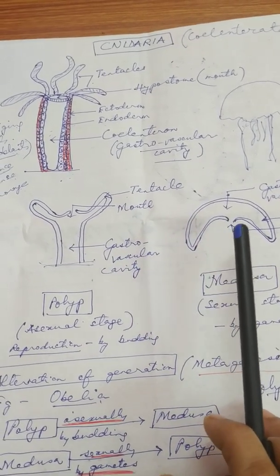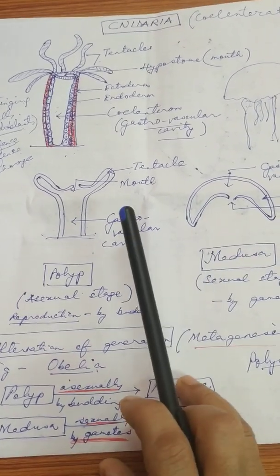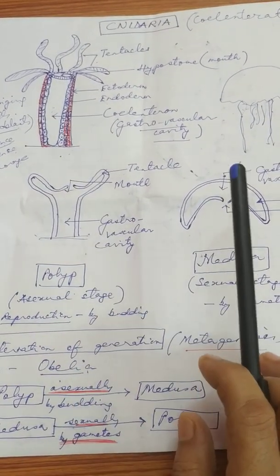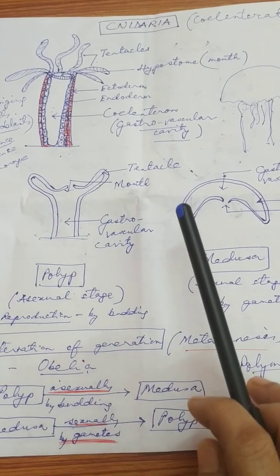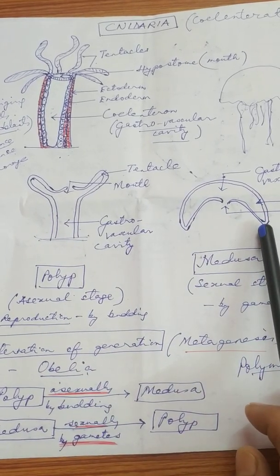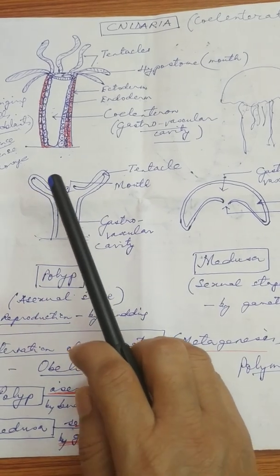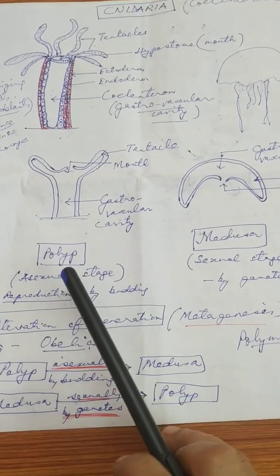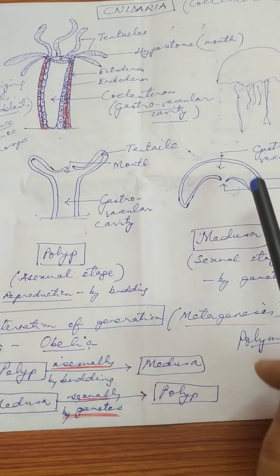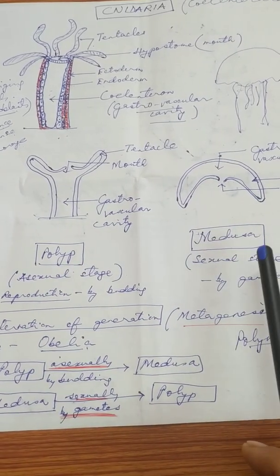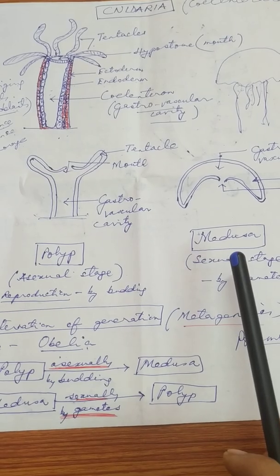Now these cnidarian animals exhibit two different forms. Just now I said they may be either tubular or umbrella shaped. The tubular cnidarians are called what? Polyps. And the umbrella shaped cnidarians are called medusa.